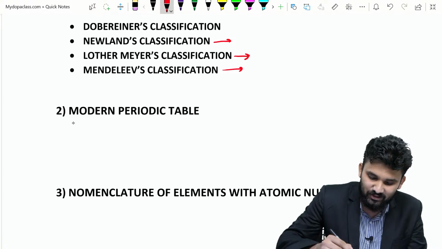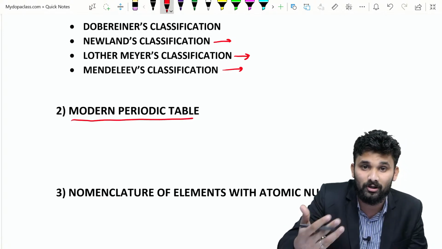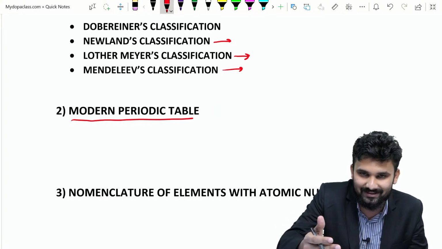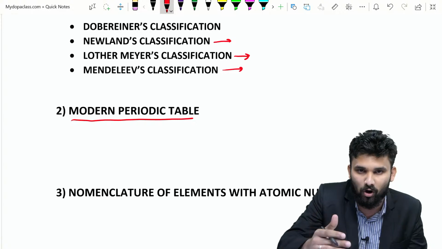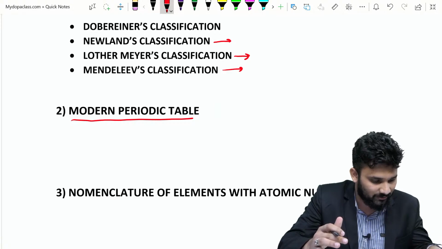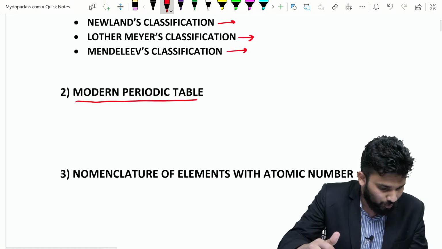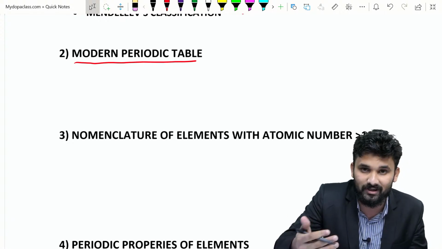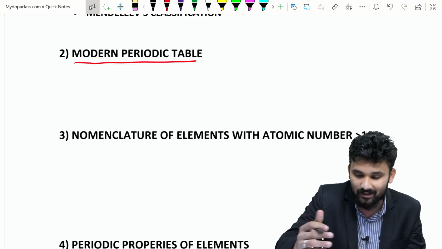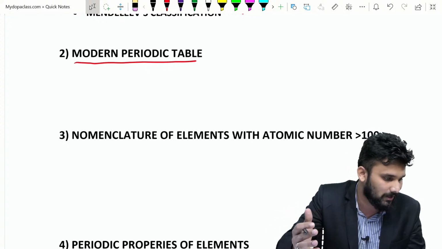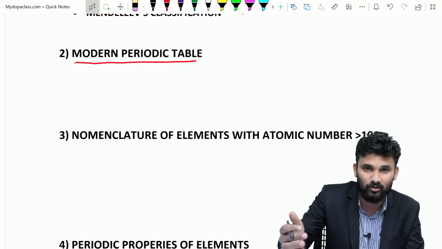The second part is the modern periodic table. We know that the modern periodic table contains 18 groups, 7 periods, 118 elements and 4 blocks. The third part is nomenclature of elements with an atomic number greater than 100. In this topic we will discuss how to name an element with atomic number greater than 100, that is 101, 102, 103, etc.